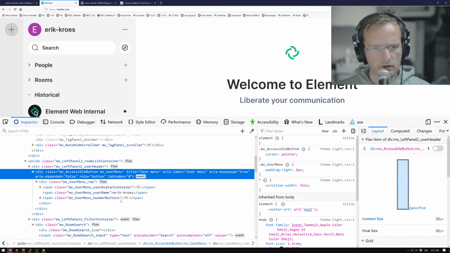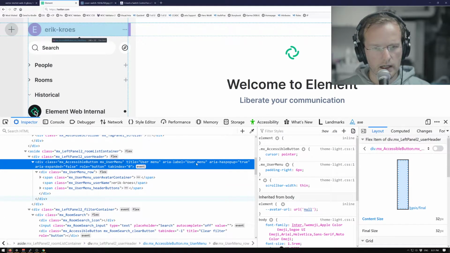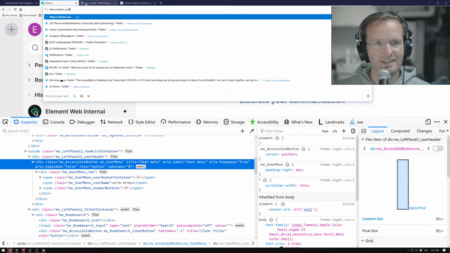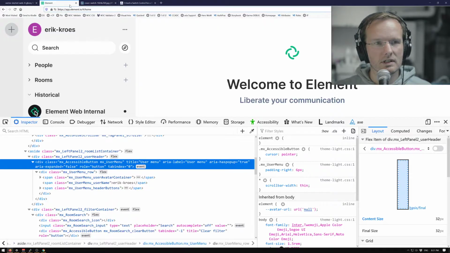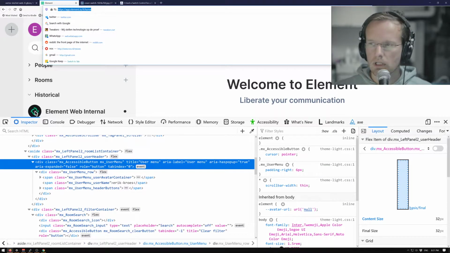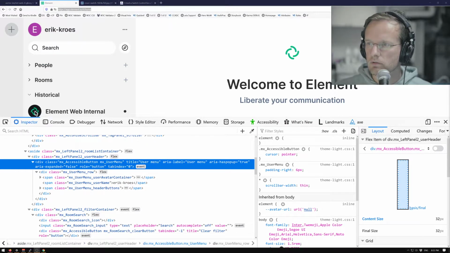So there's title user menu, ARIA label user menu, ARIA has pop-up true, ARIA expanded false, role is button, tab index 0, tab index 0. Okay, so that's the whole thing. I can say that the title attribute is probably redundant. What is the URL? Well, I can give you the main URL. You need to check an account. You make an account to actually see this.